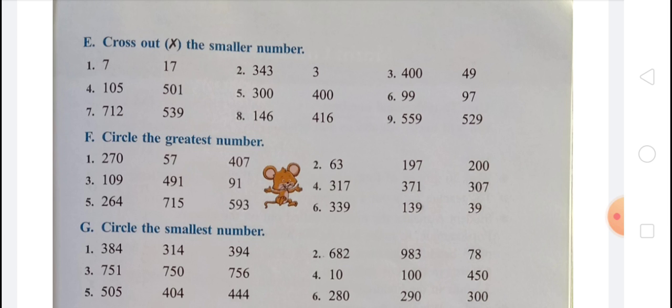Once again, question number F. First, 407 is greatest in all. Second, 200. So we have to circle 200. Third, 491 is greatest. So we have to circle 491. Fourth, 371 is greatest in all. So we have to circle 371. Fifth, 715. So we have to circle 715. Sixth, 339 is greatest. So we have to circle 339.